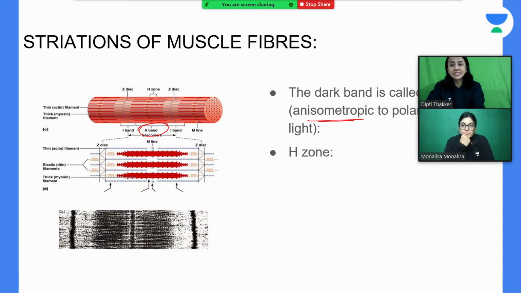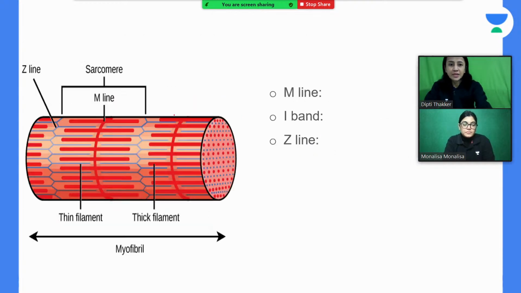In the center of the A band, you have the H zone, also known as the Hensen zone. Here, in this center, we don't have the heads of the myosin, so this is a little bit lighter than the other A band. Next, in the center of the H zone, we have the M line, and this becomes prominent when your muscle contracts, because the H zone disappears and the M line becomes prominent. It is in the center.